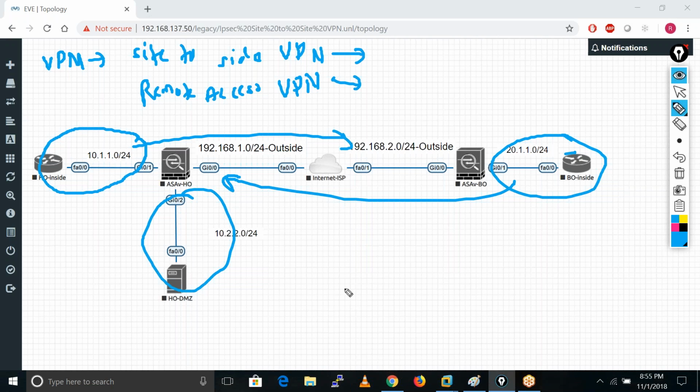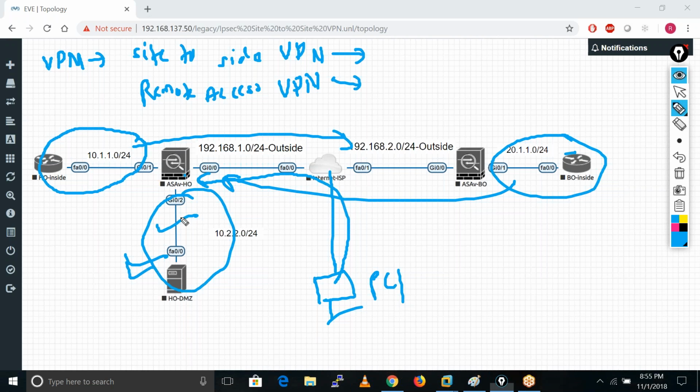In case of remote access VPN, the scenario is like this. Let's suppose you are sitting at home using your system and you want to connect with your office resources like office servers. You use the remote access VPN client, put in your credentials, and you get access to this particular server.